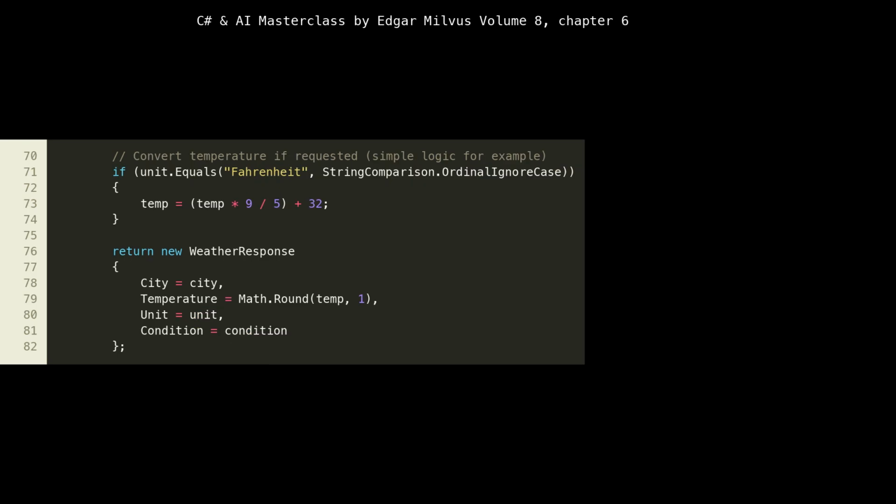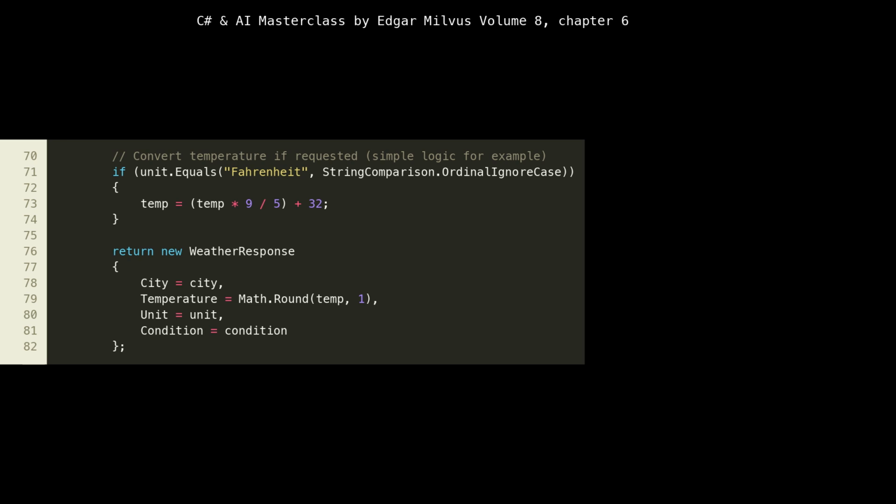Lines 70 through 82 continue the logic within GetWeatherAsync, focusing on temperature conversion and result construction. If the unit parameter, provided by the LLM, is Fahrenheit, the code performs a simple conversion from Celsius to Fahrenheit. This demonstrates how the C# function can dynamically adjust its behavior based on the LLM's input. Finally, an instance of WeatherResponse is created and returned. Notice Math.Round(temp, 1) at line 79, which ensures the temperature is formatted to 1 decimal place, demonstrating attention to detail in data presentation.